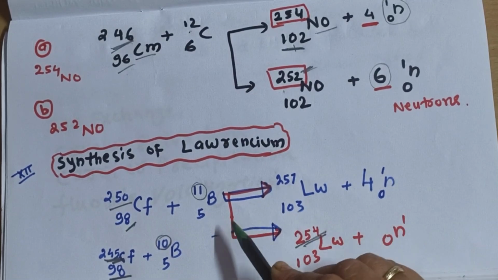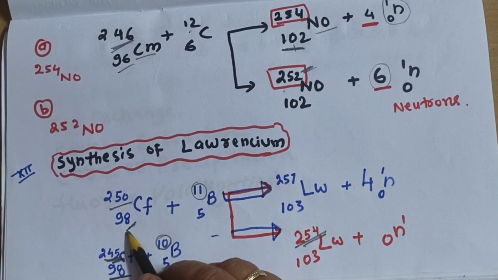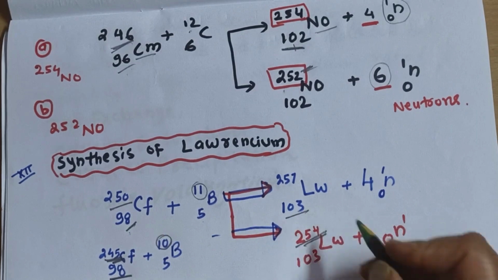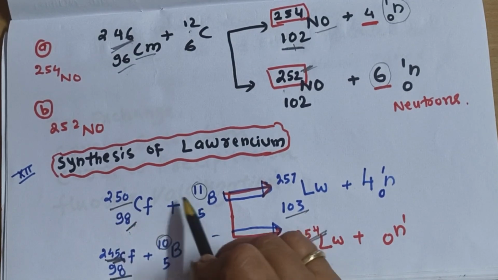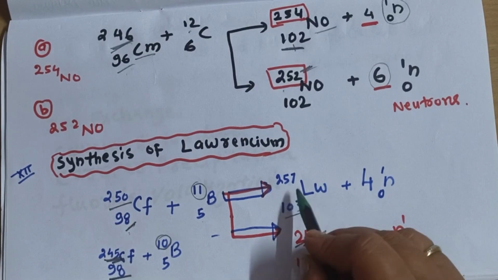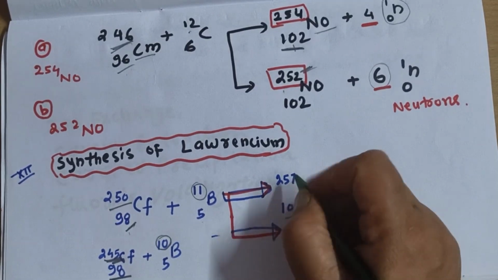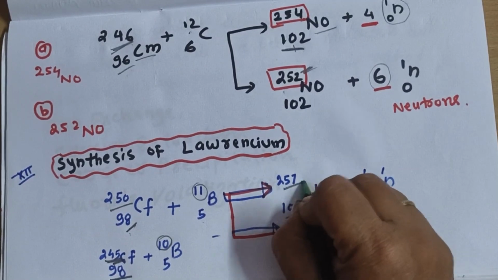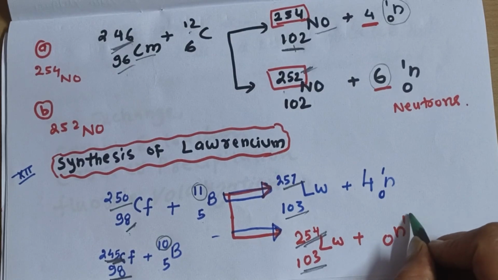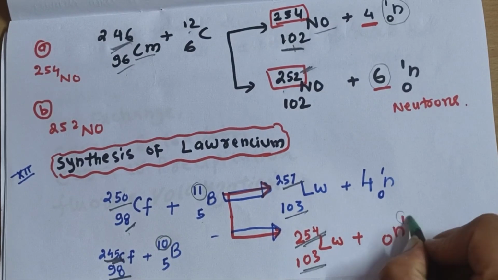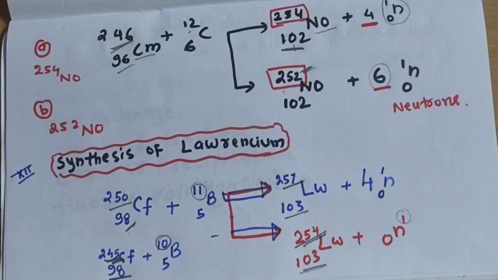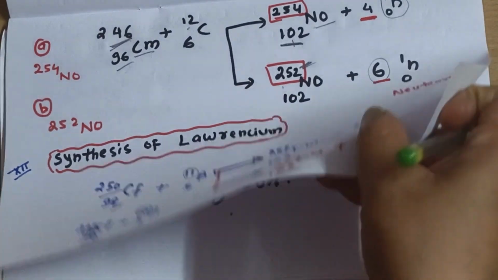So just what you have to do, 98, add 5, it will be 103. So atomic number is 103 in both the cases. Here your mass will increase by 11 units, so we don't need that, so we can just remove 4 neutrons. So we will get lawrencium 257. Here if we remove only 1, then what will you get? 245 plus 10, 255, remove 1, so again it will be 254. Students, I hope you understood.